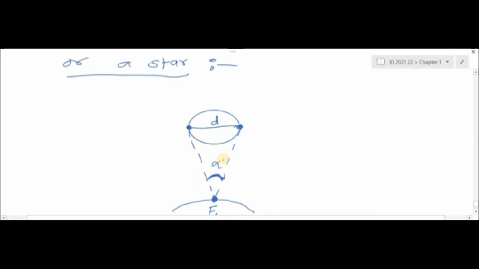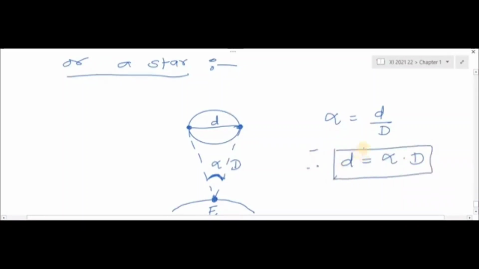If we know the distance between planet and Earth, and capital D is the distance between planet and Earth, then from this we can find that alpha is equal to small d upon capital D. So small d is equal to alpha times capital D. Here small d is the angular size, that is the diameter of the planet, and by using this technique we can measure the diameter or size of the planet.